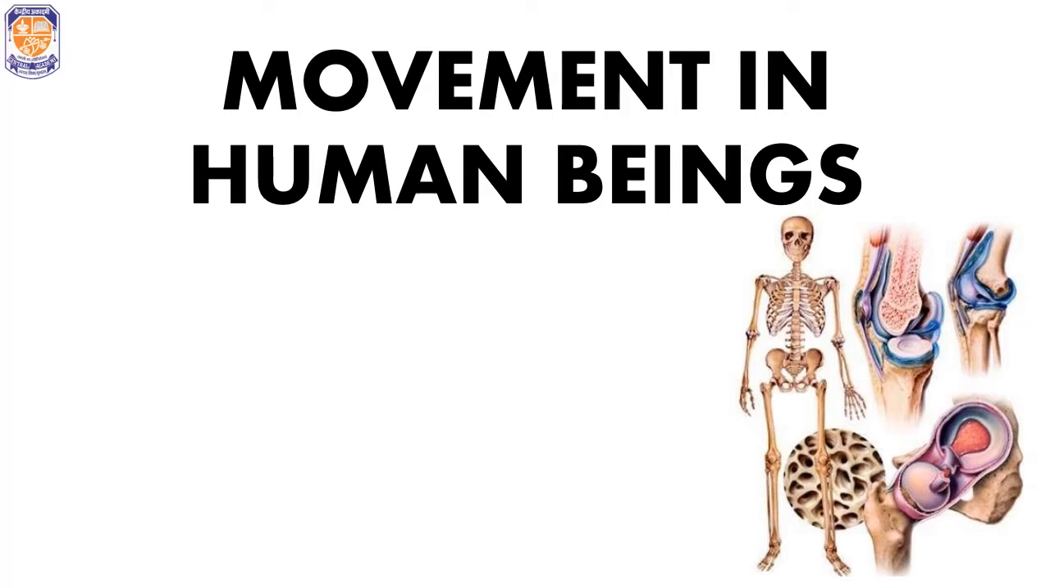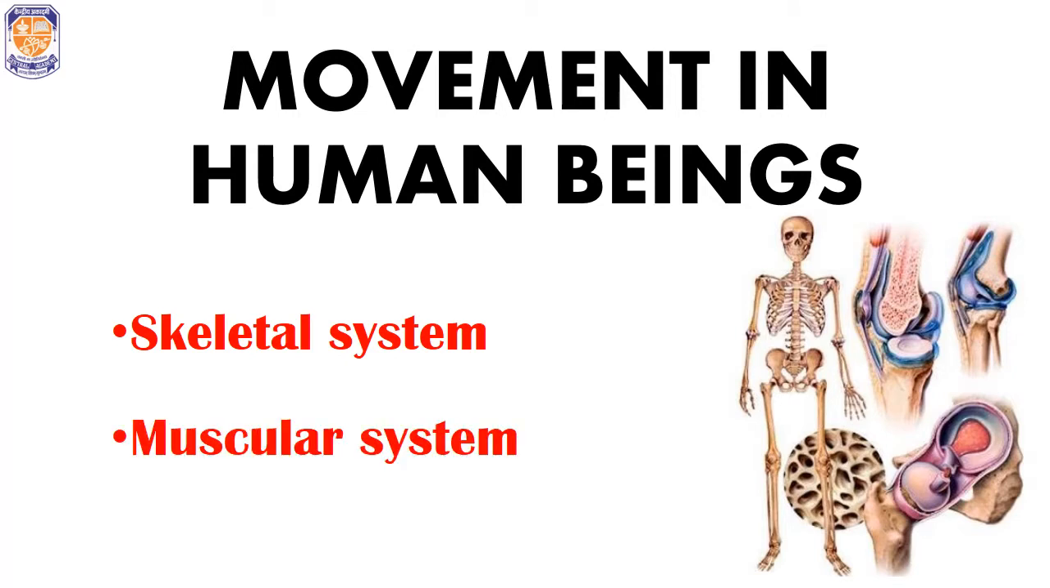Movement in human beings. Movement in human beings takes place with the help of two systems in our body. First is skeletal system and the other is muscular system. In today's class we will discuss mainly about skeletal system.